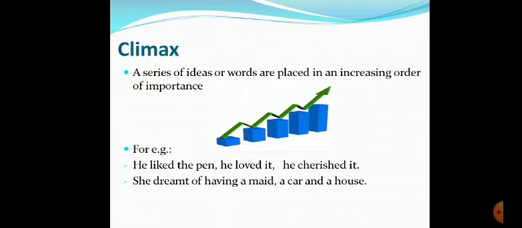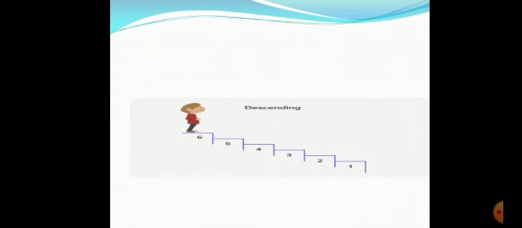She dreamt of having a maid. First she was dreaming of just a maid. Then her dreams were gradually getting bigger. Then she dreamt of a car and then a house. So going from ascending to descending, so increasing order. Now what is this, students? Descending from top to bottom.